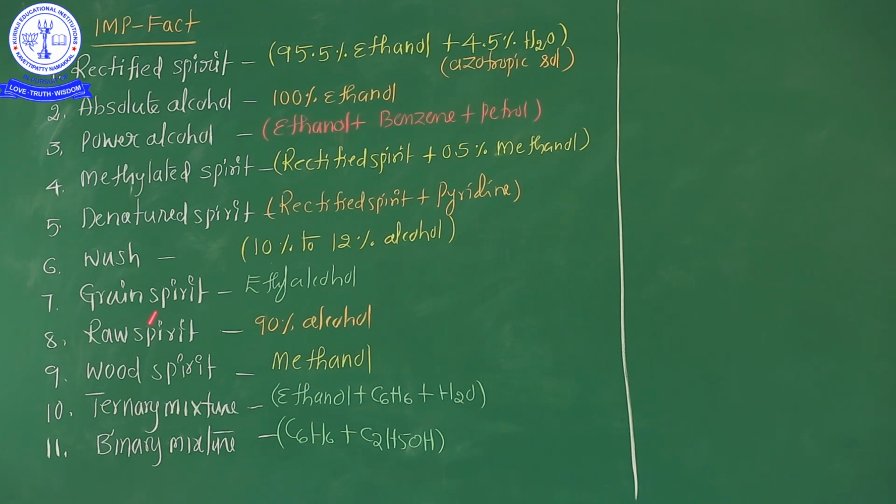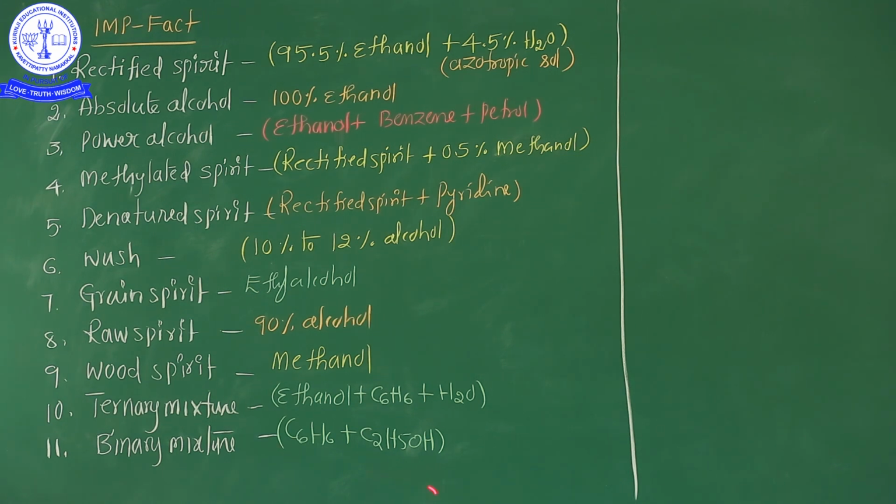It's clear? Next, grain spirit. Ethyl alcohol is commonly known as grain spirit. And raw spirit. Raw spirit means 90% alcohol. And the ninth one, wood spirit. Wood spirit means methanol. Methyl alcohol is commonly known as wood spirit. And ternary mixture. Ternary mixture means ethyl alcohol, benzene, water. And binary mixture. Binary mixture means benzene, ethyl alcohol.